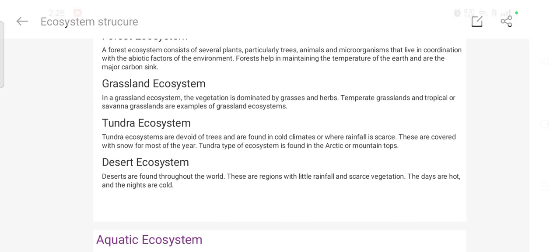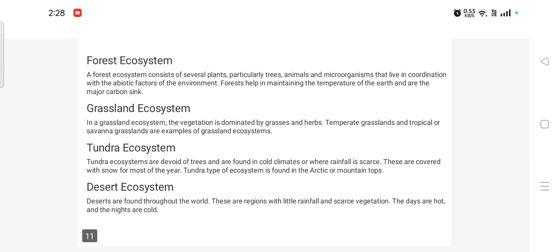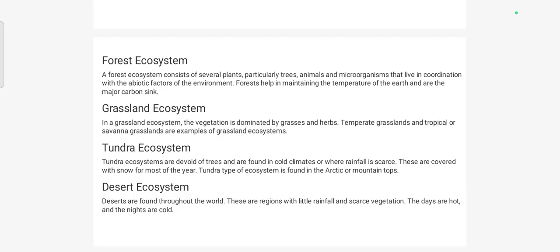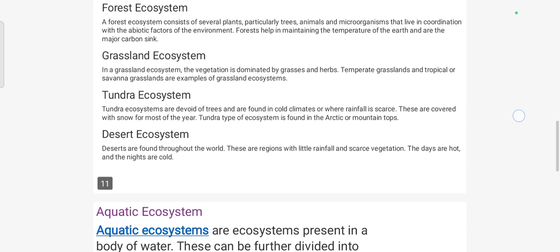So the forest ecosystem consists of several plants, particularly trees, animals, and microorganisms that live in coordination with the abiotic factors of the environment. Forests help in maintaining the temperature of the earth and are the major carbon sink. The next one is the grassland ecosystem. In grassland ecosystems, the vegetation is dominated by grasses and herbs. The temperate grasslands and tropical or savanna grasslands are examples of grassland ecosystems.